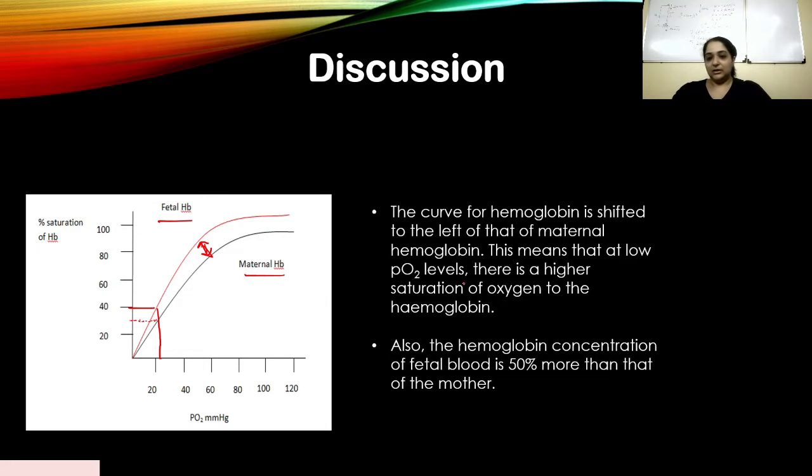Also, another fact is that the hemoglobin concentration of fetal blood is 50% more than that of the mother. That is another reason why there's a higher affinity for the fetal hemoglobin to the oxygen as compared to the maternal hemoglobin. Okay, this is another fact, that the fetal blood has a 50% higher concentration than that of the mother. So first one is that there's a shift, so at lower PO2 levels also there will be a high saturation, and the other reason is that there's 50% more concentration of hemoglobin. Okay, so these are the reasons why.